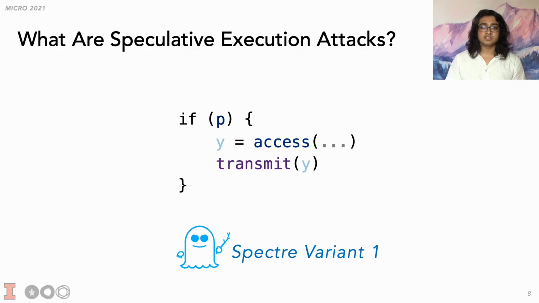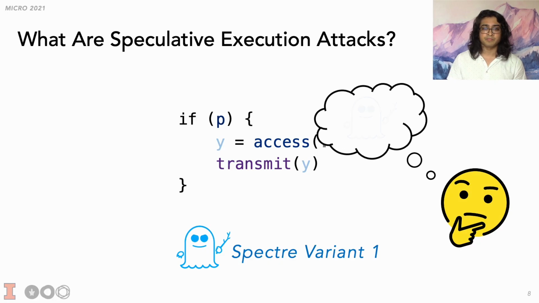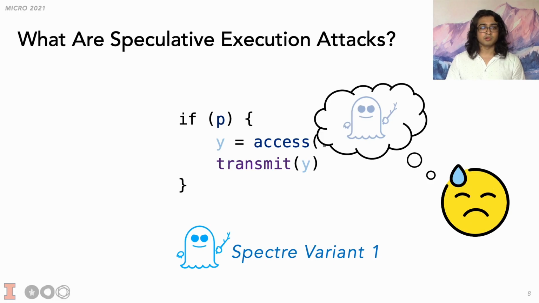All speculative execution attacks essentially consist of an attacker taking data from an accessor and passing it to a speculative transmitter. What makes these attacks so hard to prevent as a programmer is that while it's easy to reason about the non-speculative behavior of a program, it's much more difficult to reason about what exactly might happen to your code under speculation. And so, code you thought was safe might actually be vulnerable.